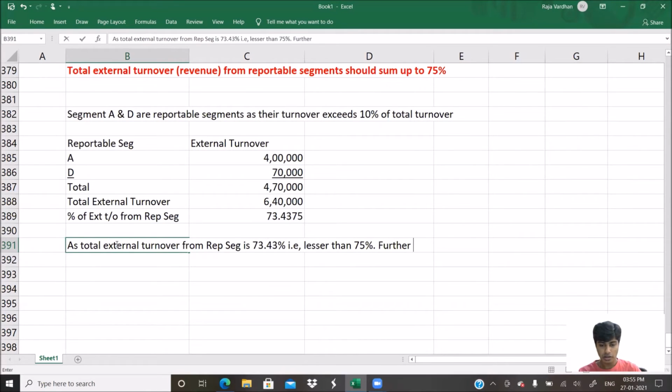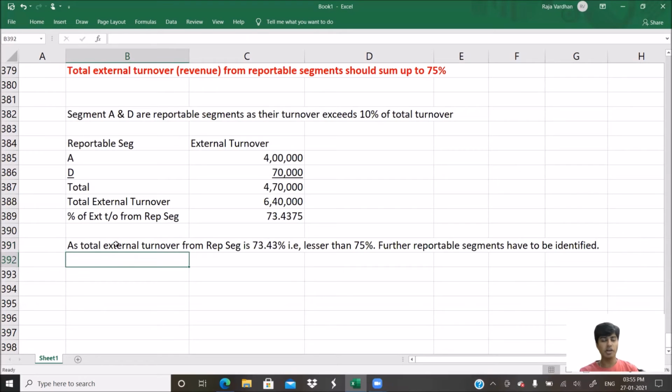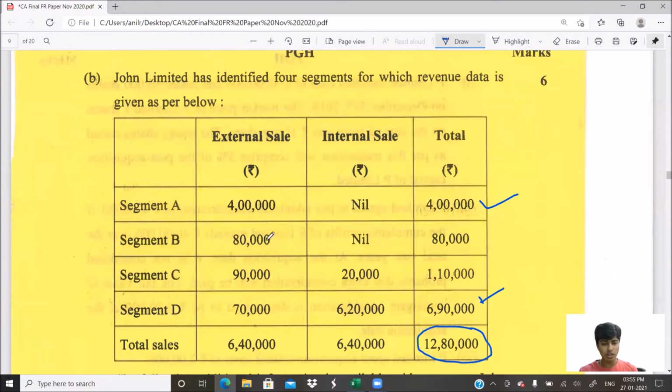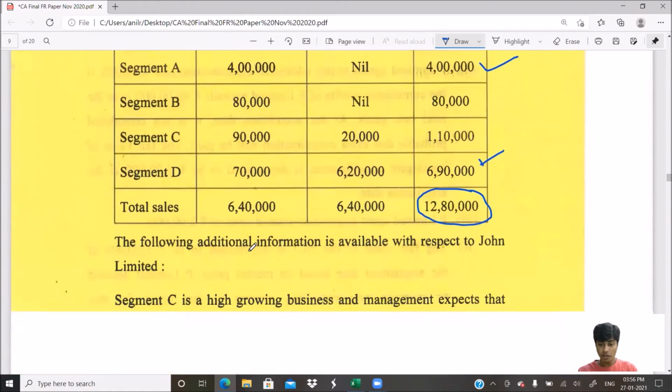Further reportable segments have to be identified. We have to further identify reportable segments. Next, we'll go to the next best one. Maybe we can identify C or D or B, whatever. But however, let's read the question.